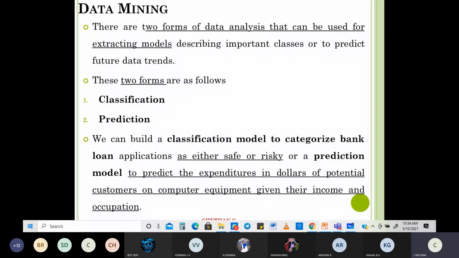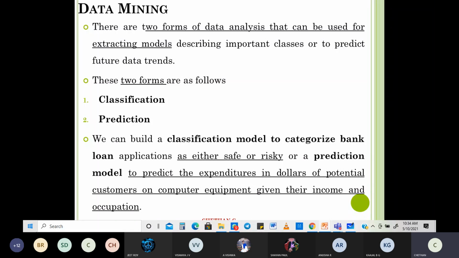Why? Because they want to know what is safe: the loan amount will come back with a good amount of interest. What is risky? There will be no interest paid, and no principal amount getting paid either. Maybe like a Vijay Mallya. Okay, like that. And what is a prediction model?